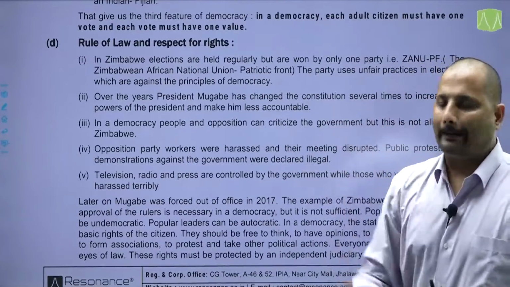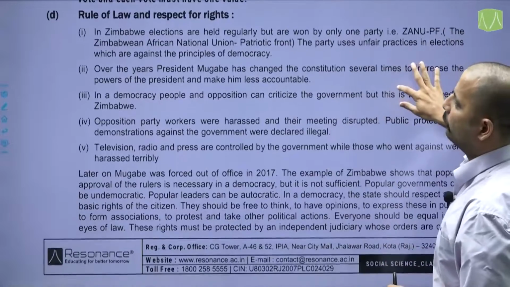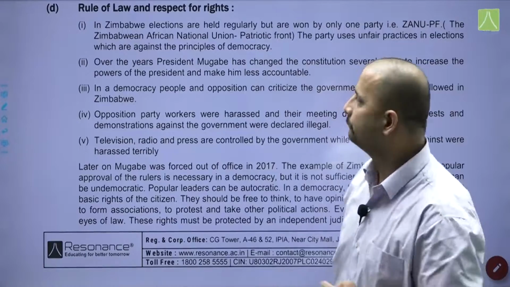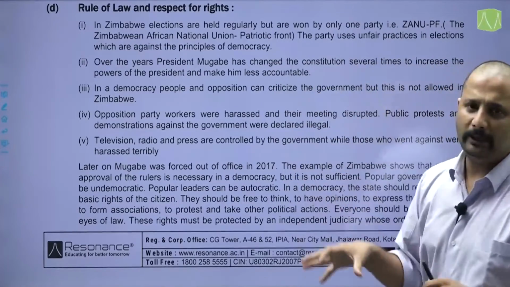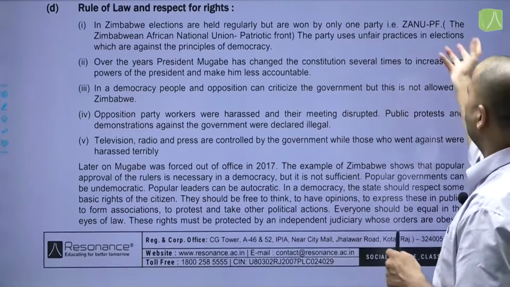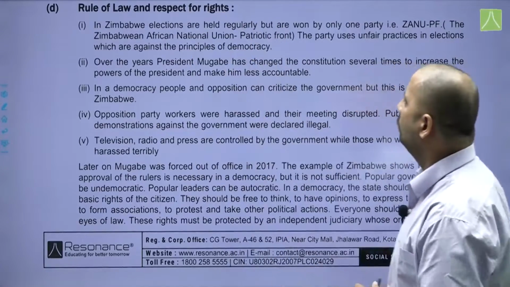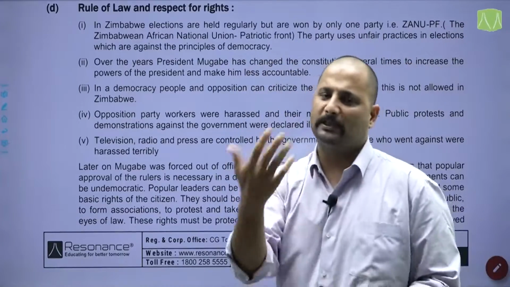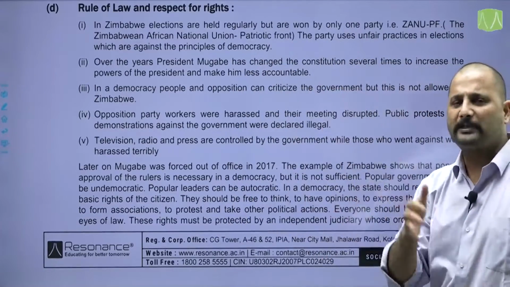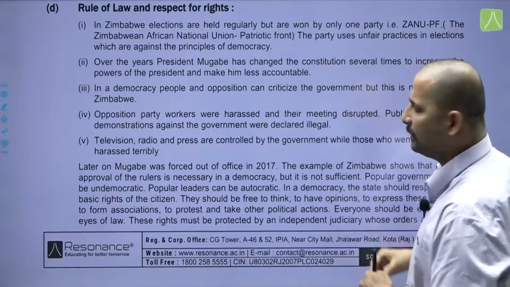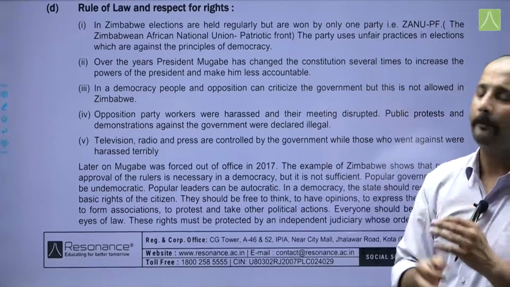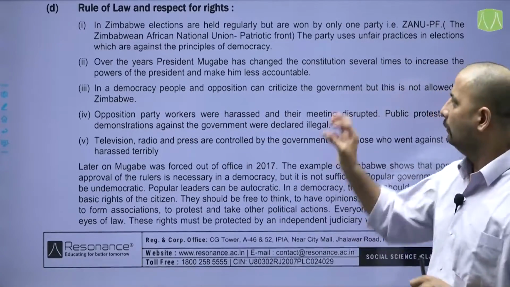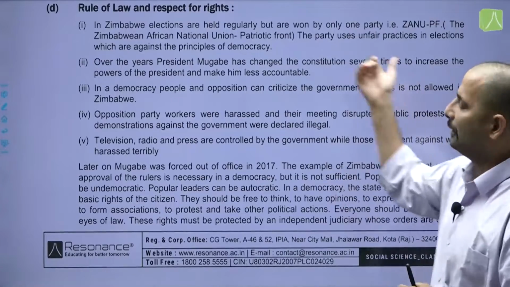Now, moving on to the fourth feature of democracy, that is rule of law and respect for rights. And here we have taken the example of Zimbabwe. Again, elections are held regularly but are won by only one party, that is ZANU-PF, Zimbabwean African National Union Patriotic Front. The party uses practices in elections which are against the principles of democracy. Over the years, President Mugabe has changed the constitution several times to increase his own power and make him less accountable.